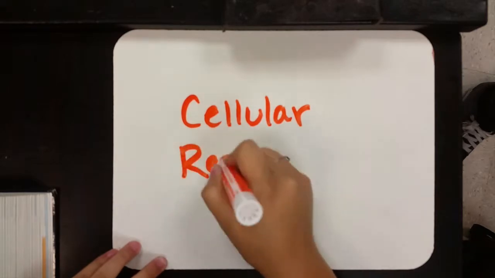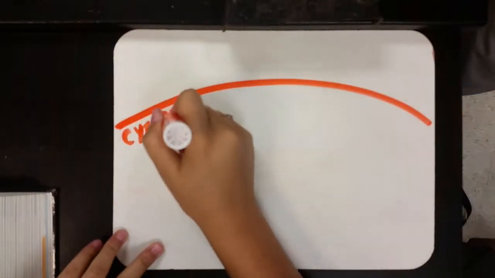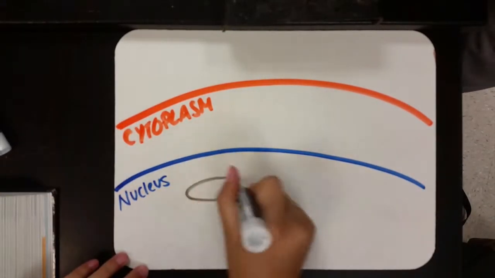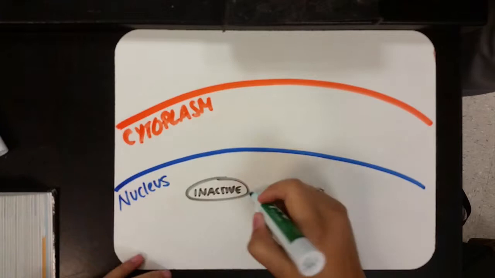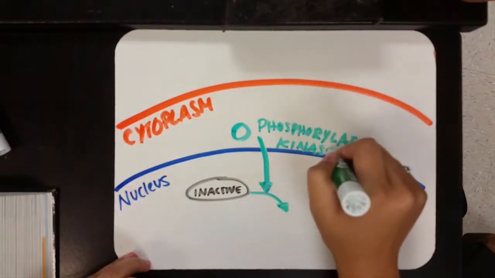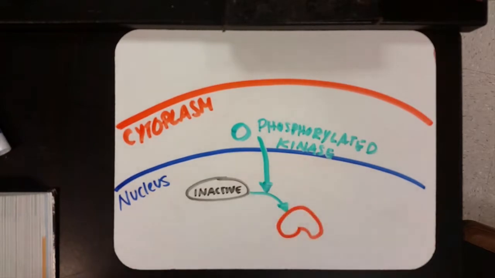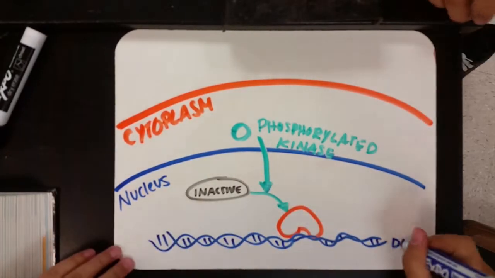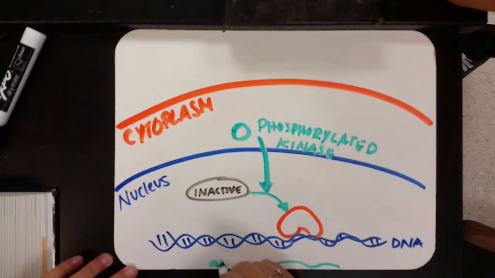There are two types of cell responses that happen in the cell. The first one is nuclear response. Nuclear response happens in the nucleus beginning with the end of a phosphorylation cascade. At the end of the phosphorylation cascade, a phosphorylated kinase enters the nucleus, activating a gene-regulating protein, a transcription factor, which then stimulates specific genes to synthesize mRNA. The mRNA will be translated into a specific protein.